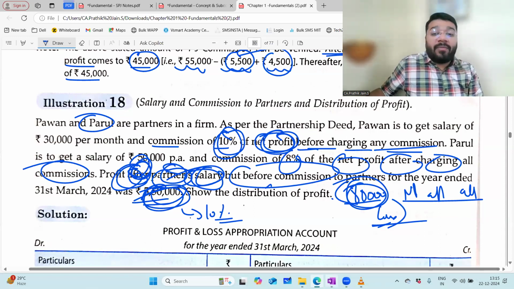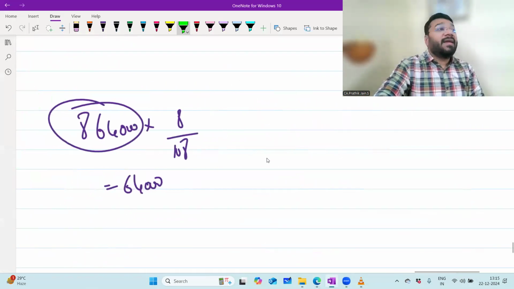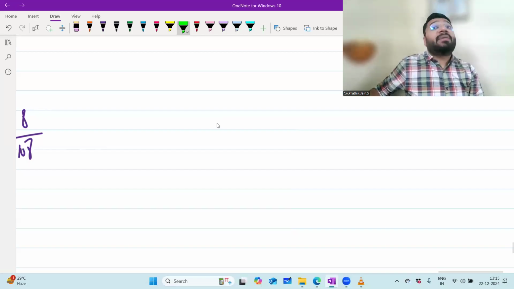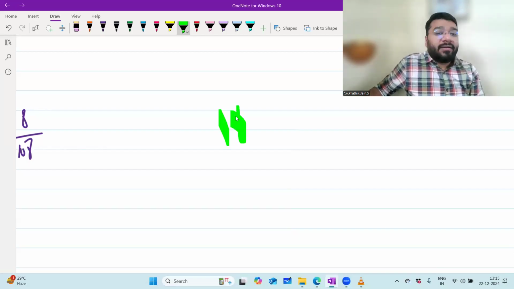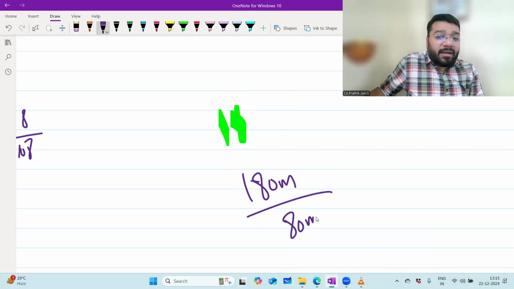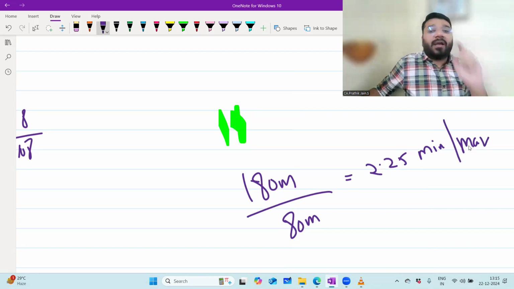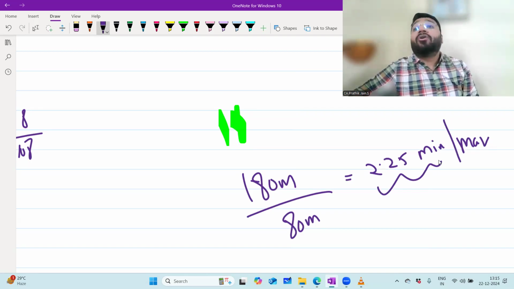Your board exam is for how many marks? 80 marks. How many total minutes? 3 hours means 180 minutes. So 180 minutes divided by 80 marks, how much will you get? 2.25 minutes per mark. So for a 1 mark question, the maximum time you have to spend is 2.25 minutes.